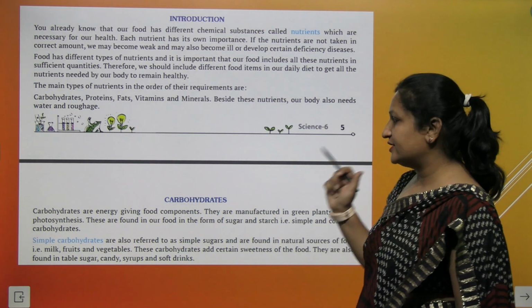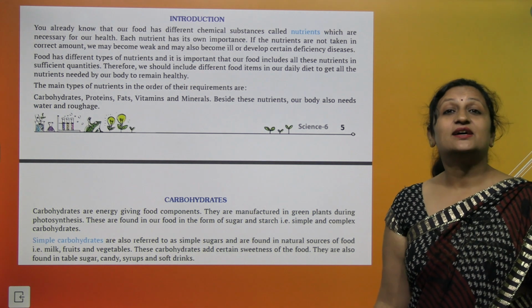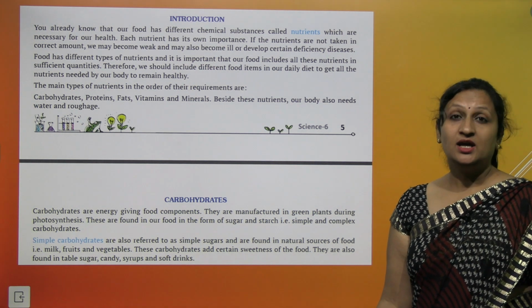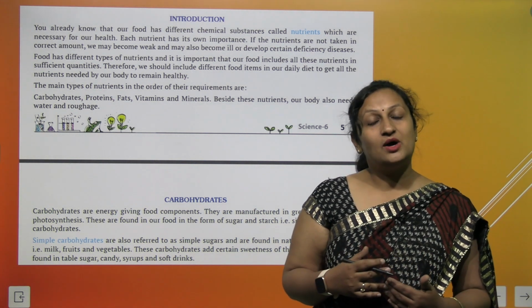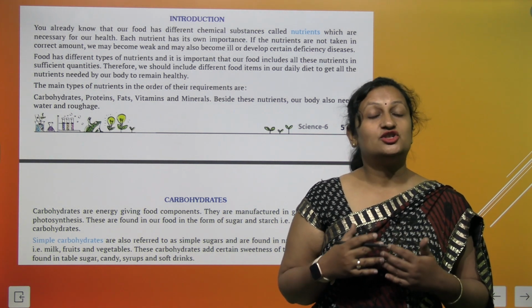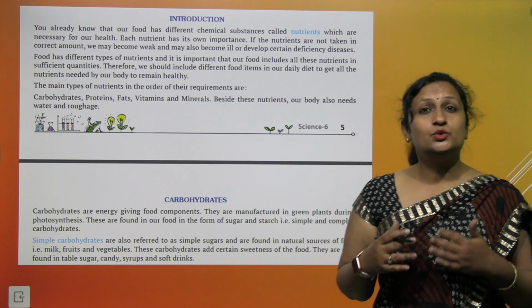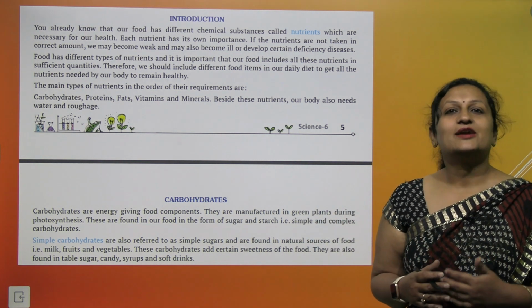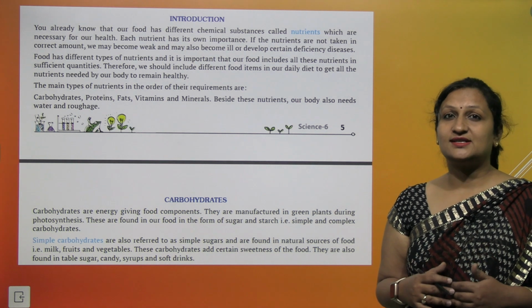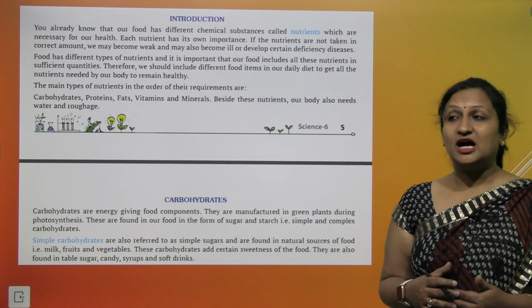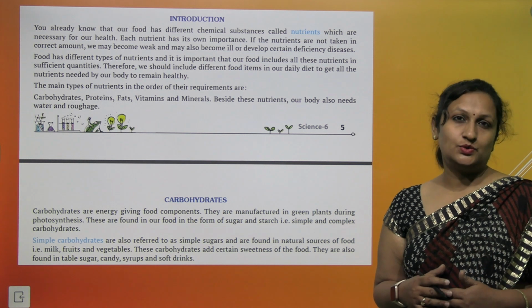First is carbohydrates. Carbohydrates are the energy-giving food. The body derives more amount of energy from carbohydrates. हमारी body जितनी भी energy लेती है to do any of the work is derived from carbohydrates. So carbohydrates are the energy-giving food. Carbohydrates are again of two types.